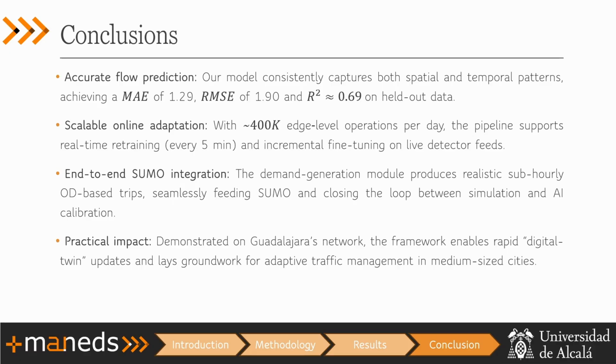This is an end-to-end integration with SUMO, because we start with the simulation of the traffic. We use the traffic interface to obtain all this pre-processed data to train our model, and then the validation is done again with SUMO. So we use it a lot.